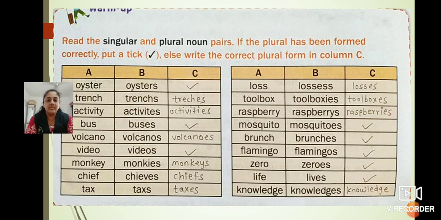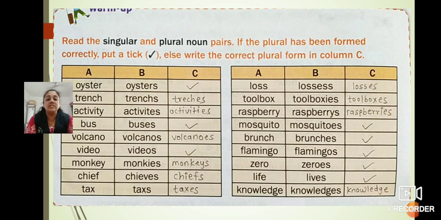See, oyster, oysters, which is correct. Trench, trenches. See the spelling, children. It is wrong, that's why I wrote the correct spelling. Activity, activities. Bus, buses. It is correct. Volcano, volcanoes. See the spelling. Video, videos. Monkey, monkeys. Chief, chiefs, not chieves.